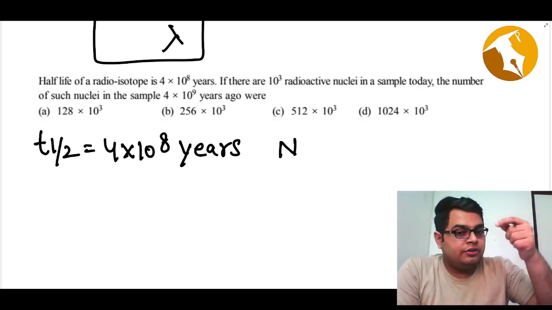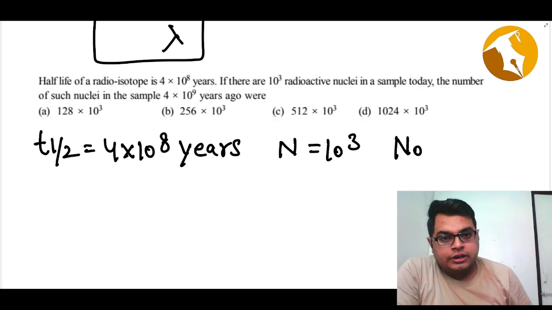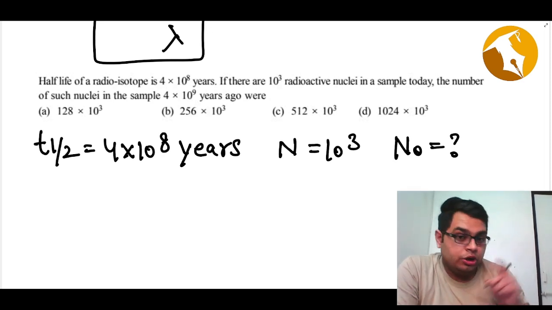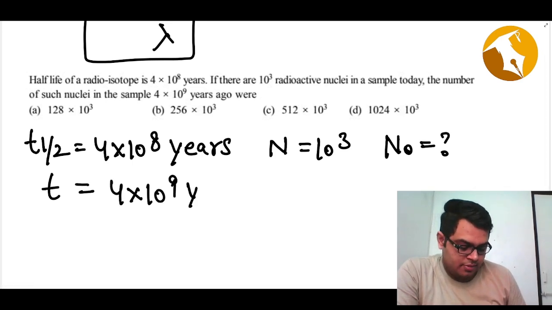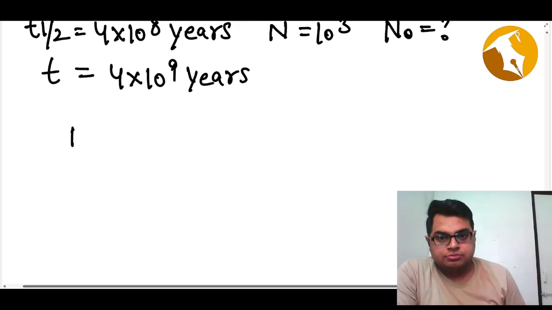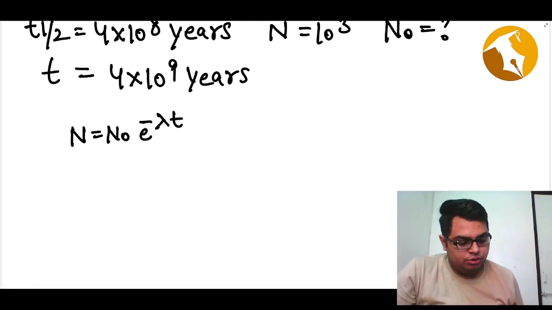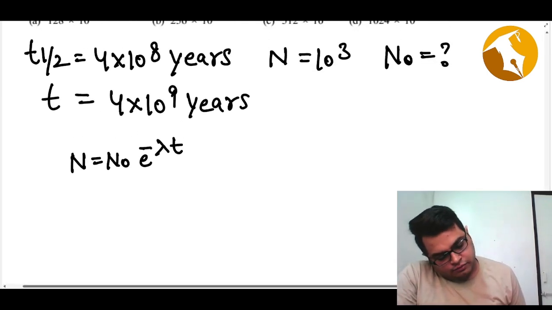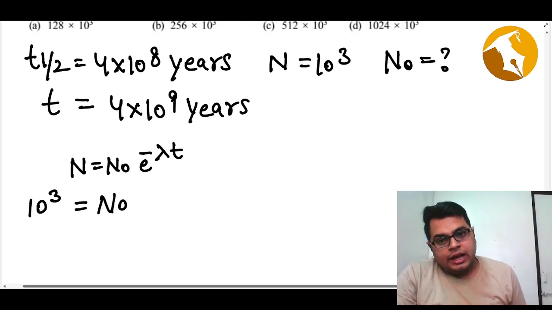So it is given that the number of nuclei today is equal to 10 to power 3, and we need to find what was the initial number of nuclei. So we need to find N naught. N is given to us and half-life is also given to us. And basically time is also given, as 4 into 10 to power 9. Now we can use our very traditional equation, which is N equals N naught e raised to power minus lambda t. If we use this equation, N is given to us, which is 10 to power 3. N naught we do not know, exponential minus lambda t.